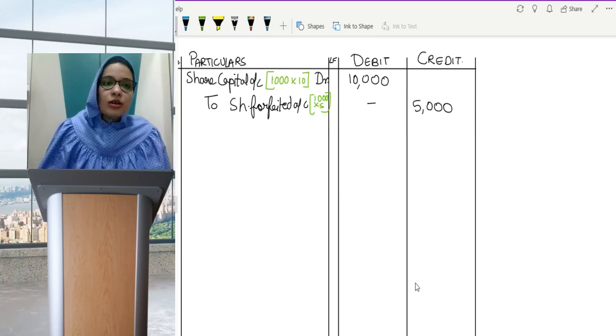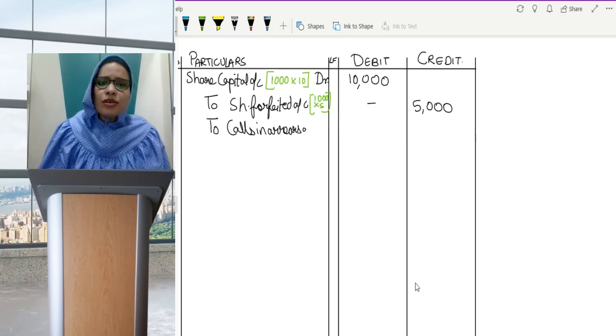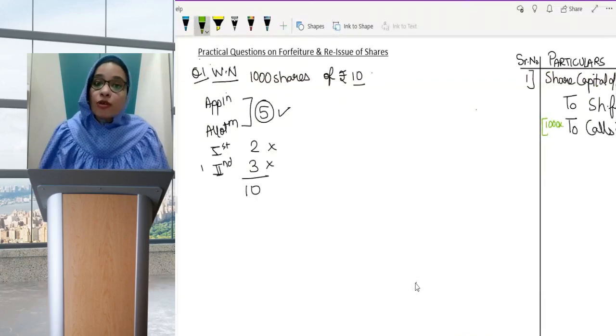And to, either you write the word calls in arrears or you write share first call and share second call. Both are correct. Right now I am writing calls in arrears account. Many times a question can also mention to assume calls in arrears account was opened, or if they don't mention anything, it's your wish, you can write anything. If I'm writing calls in arrears, I'll have to write the total amount of calls which I have not received.